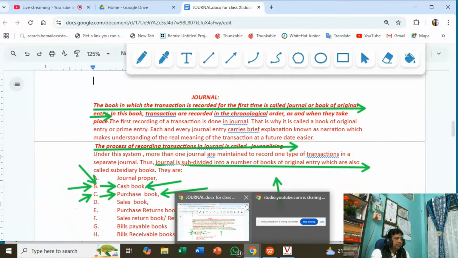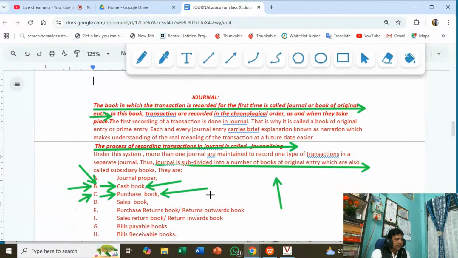Okay, very simple. Now again you see the sales book. All goods sold on credit will be recorded in the sales book. If goods are sold for cash, they will be recorded in the cash book. So that means the sales book is for recording credit sales. Similarly, the purchase book is used for recording only credit purchases.